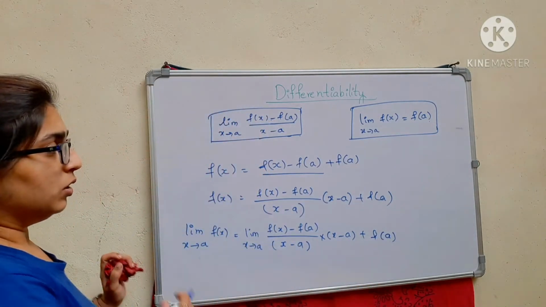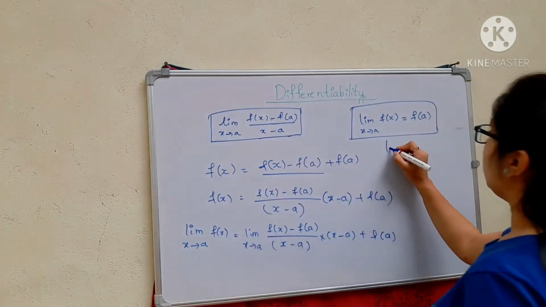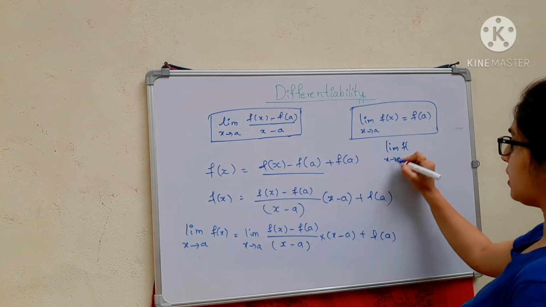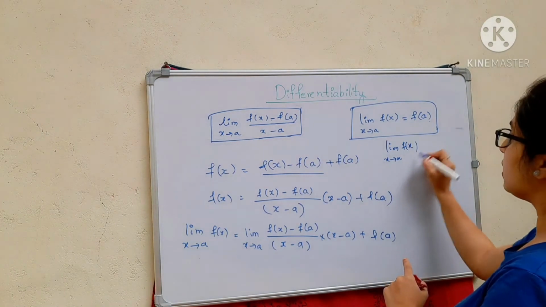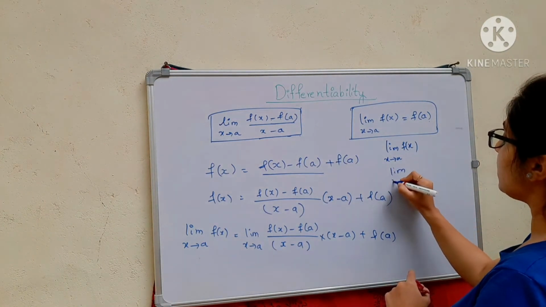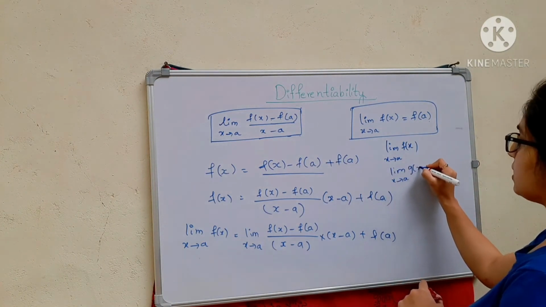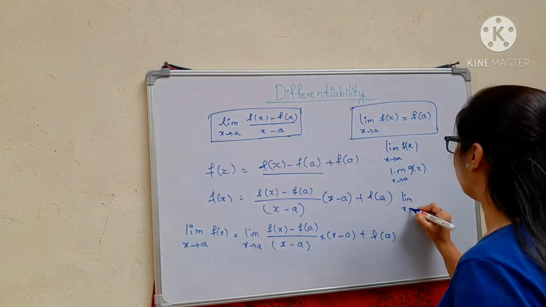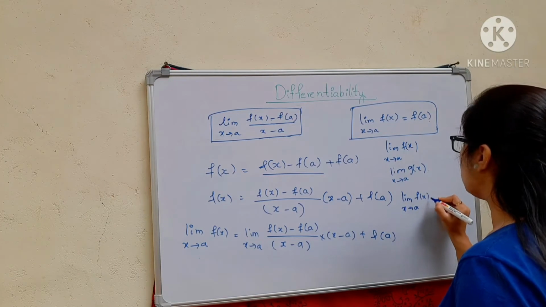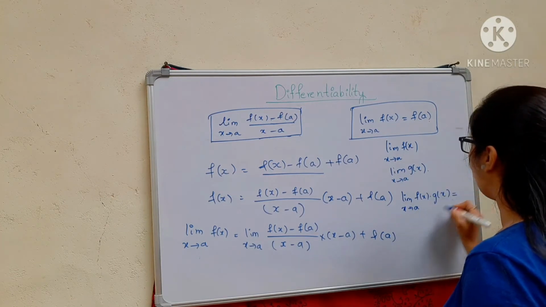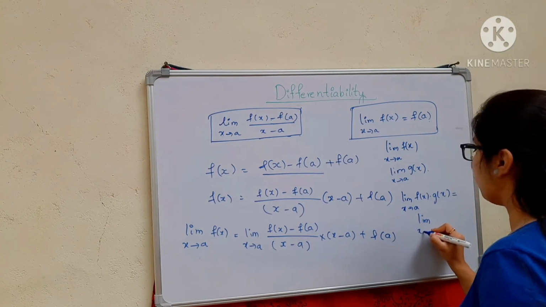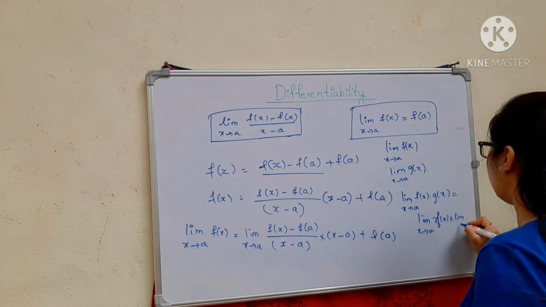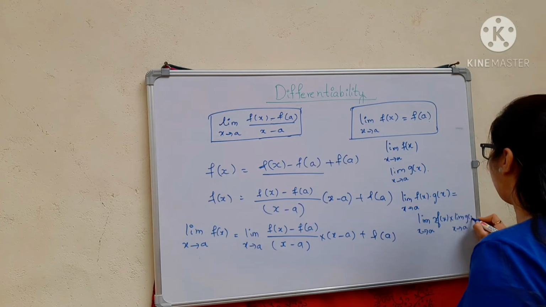Okay, so remember one thing, if you have limit x approaches a, f of x, and you have limit x approaching a, g of x, then if you multiply them, f of x, g of x, the limit will be equal to the multiplication of the individual limits, limit x approaches a, f of x into limit x approaches a, g of x.